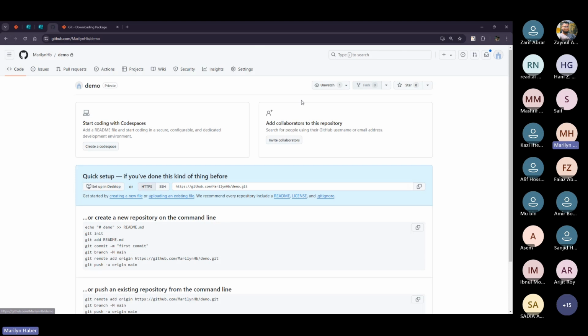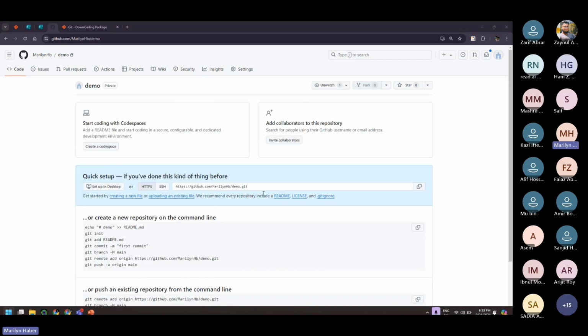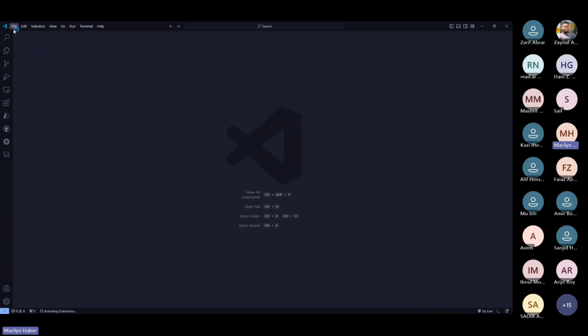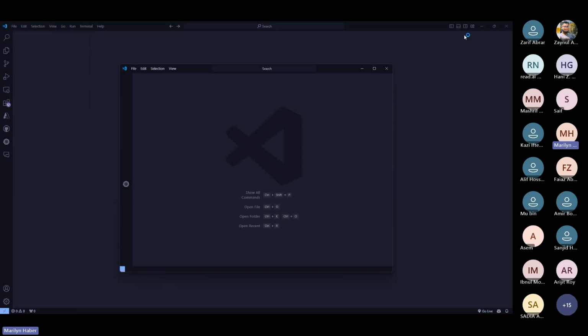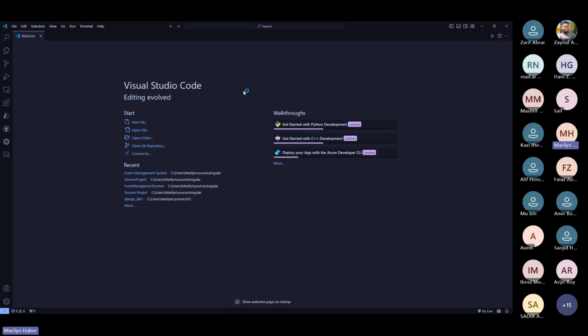So here is our code, and I need to clone this repository. So what I'm gonna do is I'm gonna go to Visual Studio Code. I think that some of you are familiar with it, and some people will get familiar with it soon. I'm gonna open a new window now. In Visual Studio Code, you will notice that you are able to clone a Git repository. Okay?